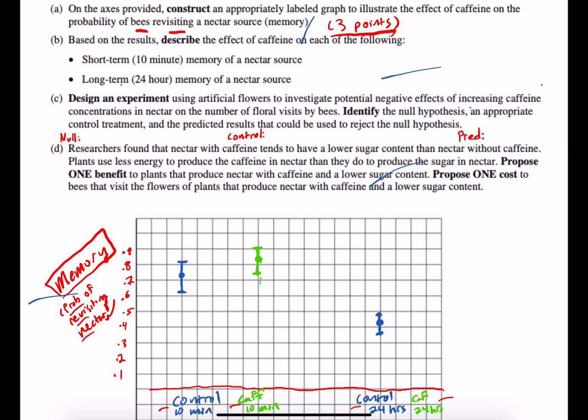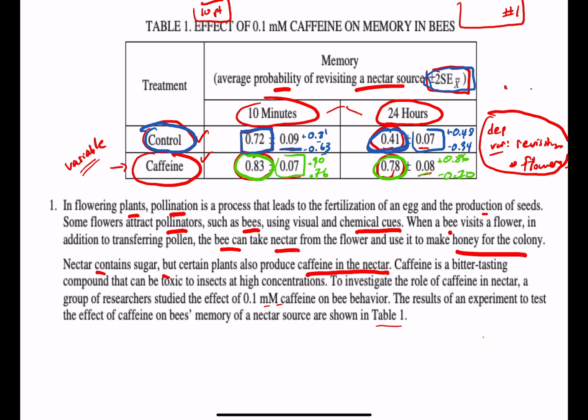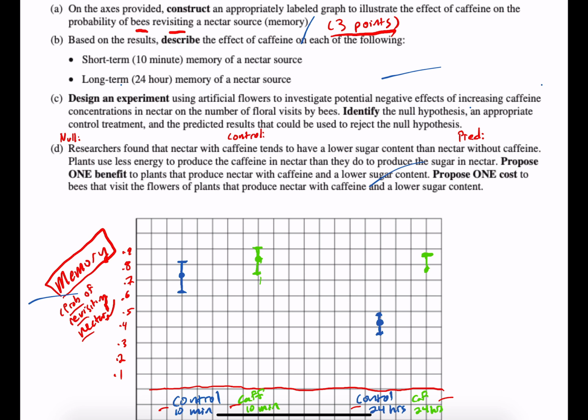So the mean for the caffeine at 24 hours is going to be at 0.78, right around here. The error is going to take me up to 0.86. That looks to be good. And it's also going to take me down to 0.70. So looking like that.